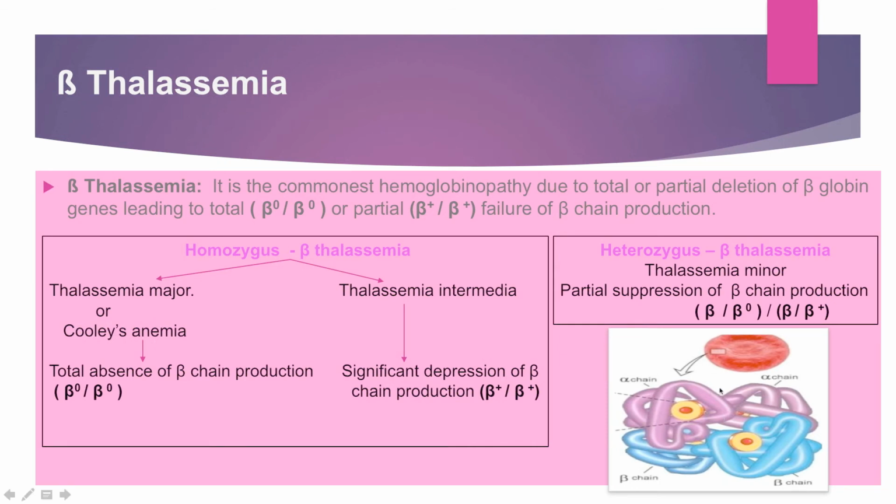Heterozygous can be of two types, beta naught or beta plus. Beta naught is when one of the beta genes is completely defective and not producing any beta chains. And beta plus is when the gene is defective, but somehow it can produce some of the beta chains.